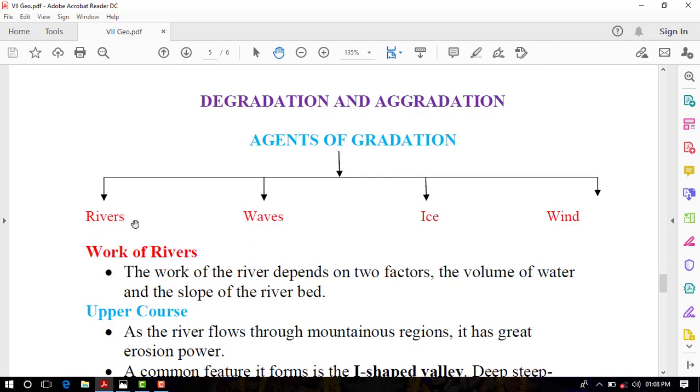There are a few agents of gradation. Those are rivers, waves, ice and wind. Now we will discuss in brief about their works.